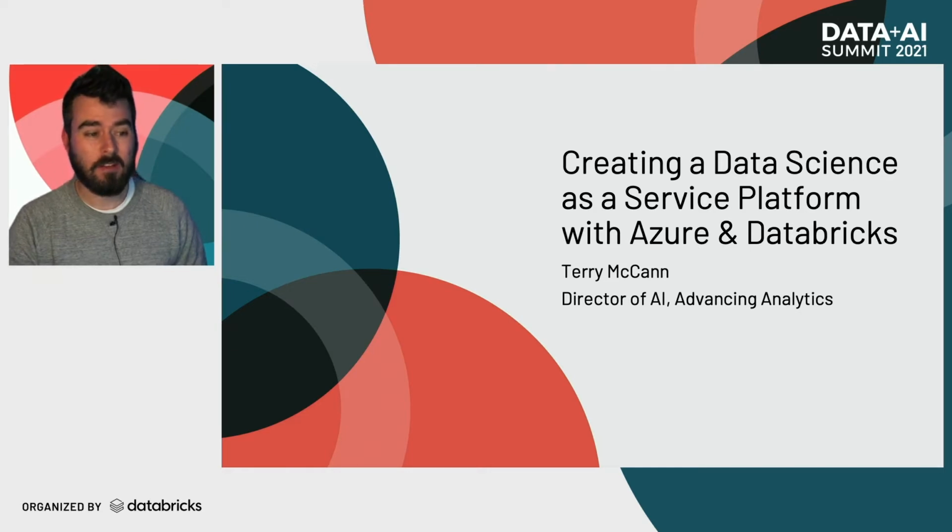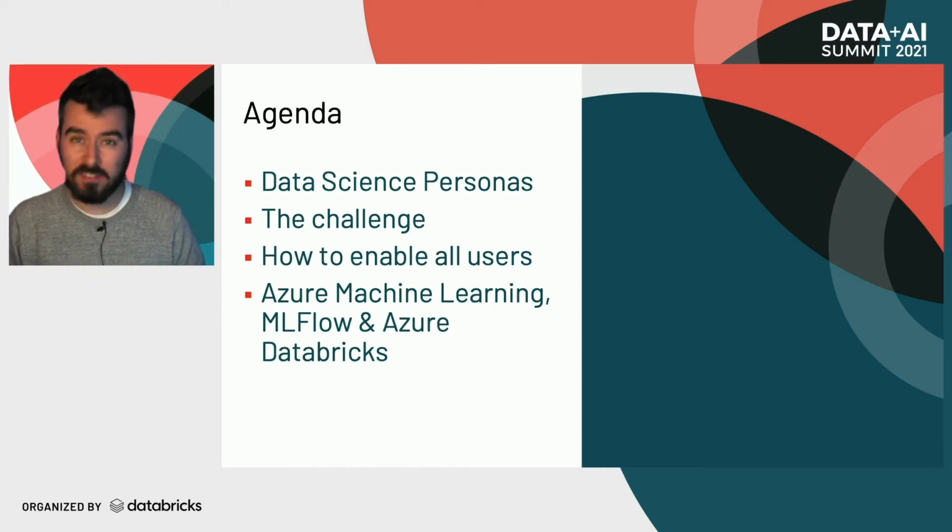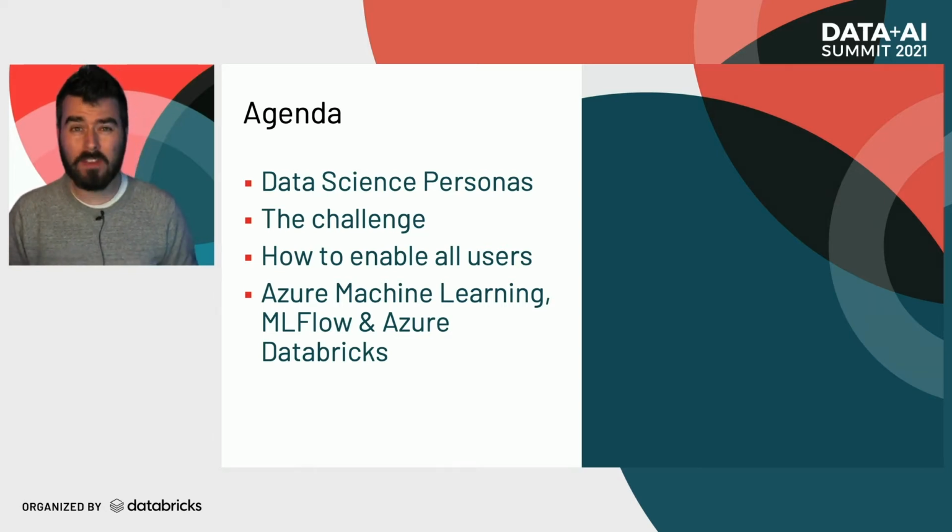So what are we going to look at today in this session? We're going to be going through a couple of different things. We're kicking off by discussing a little bit about some of the data science personas. We'll move on to where the challenge is in trying to orchestrate and architect an environment for enabling all of these different personas. We're then going to move into talking about how we can enable all of these users. And we'll go through a couple of different examples looking at Azure Machine Learning Services, MLflow, and Azure Databricks.